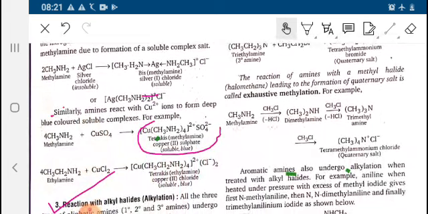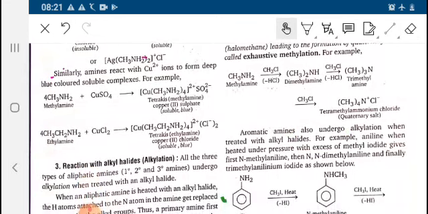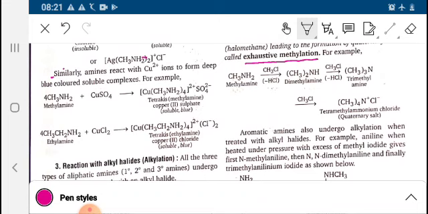The reaction of an amine with a methyl halide, halomethane, leads to the formation of quaternary salts. This process is known as exhaustive methylation.